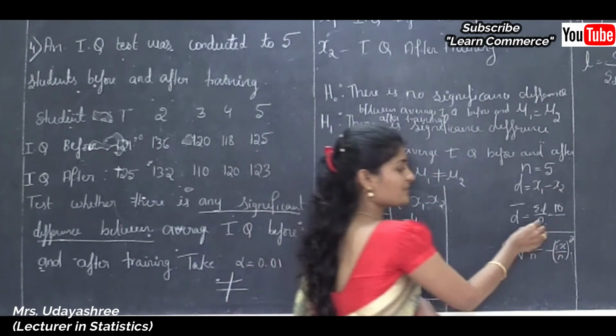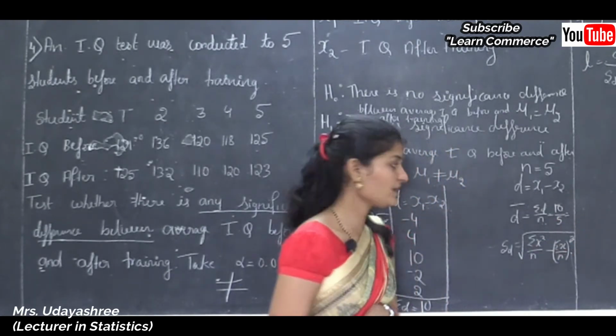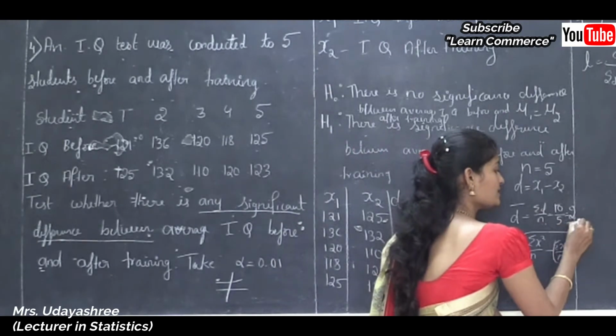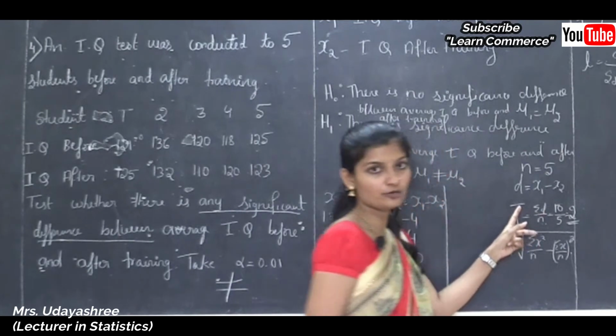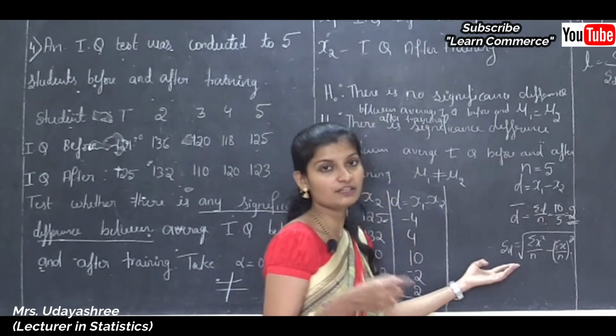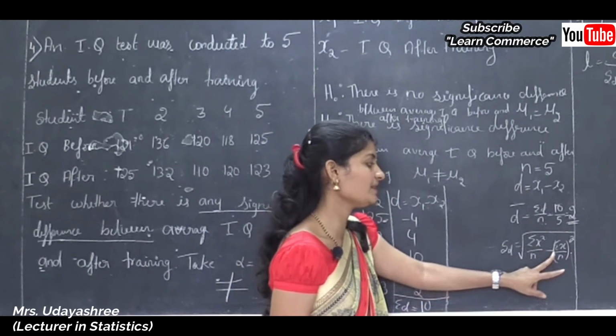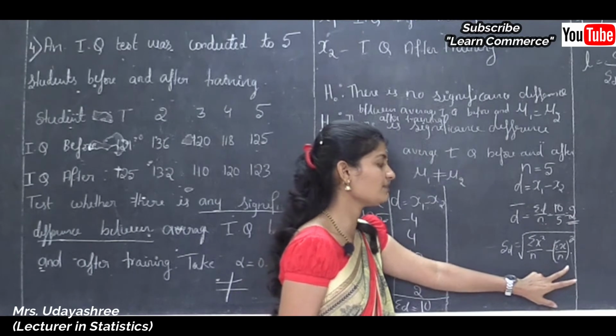Okay, now I will substitute 5 in place of n. So 10 divided by 5 is 2. See here we got the mean of differences, that is 2. Next we need to find the standard deviation, that is square root of summation x square divided by n minus summation x divided by n whole square.